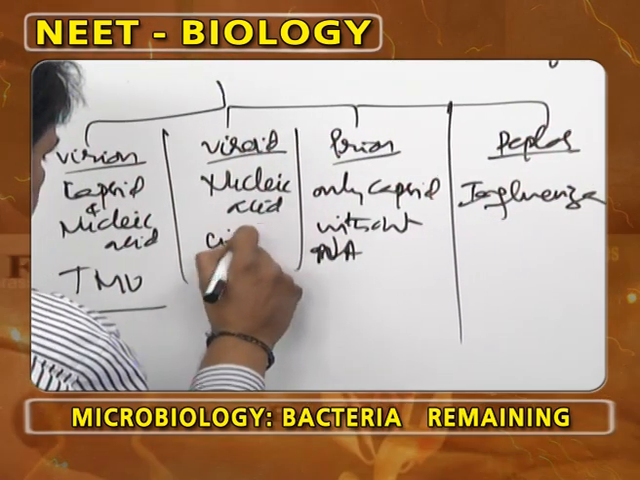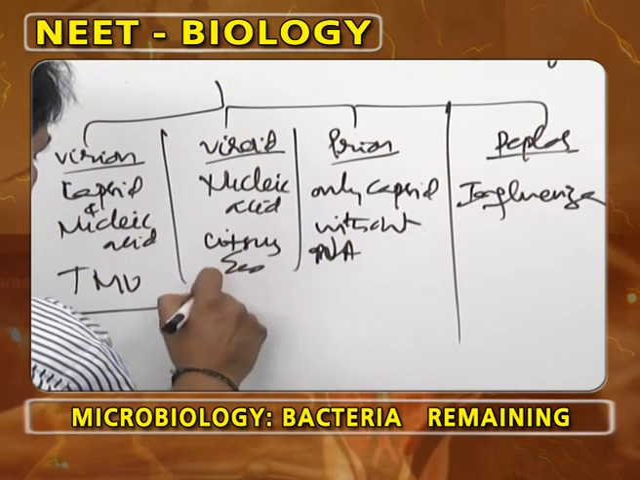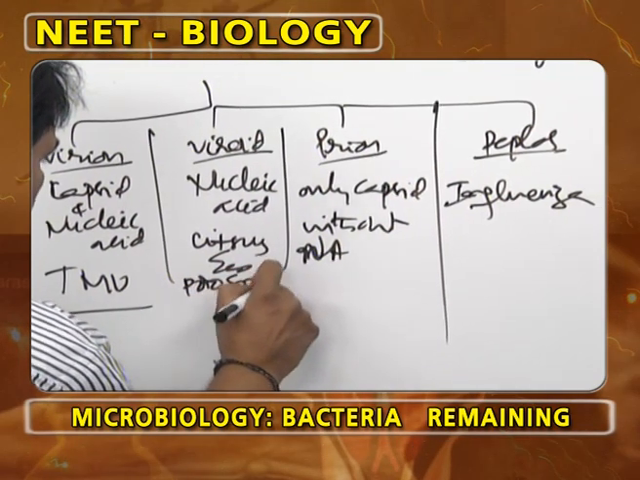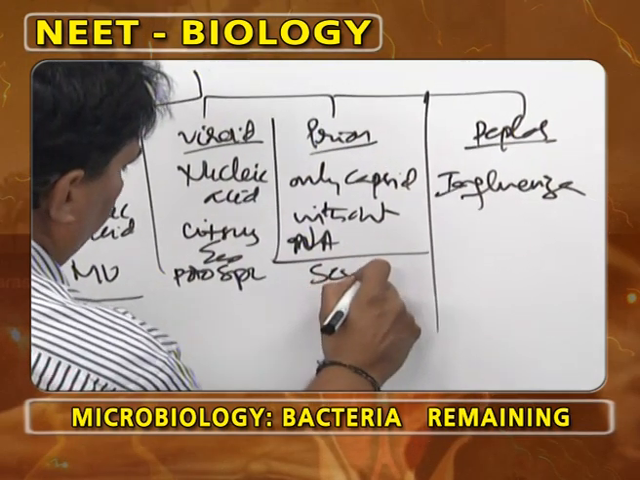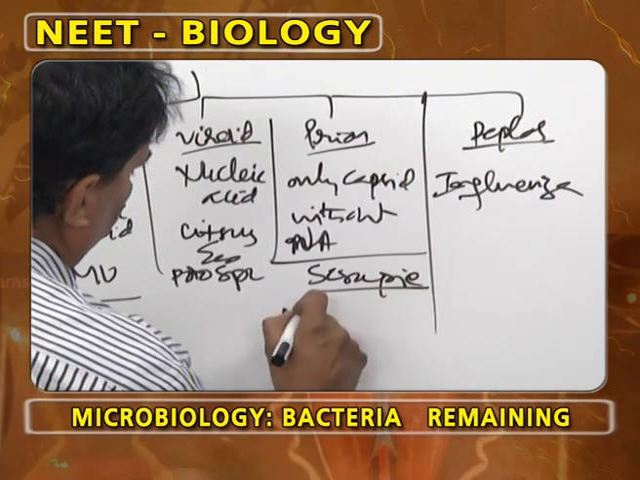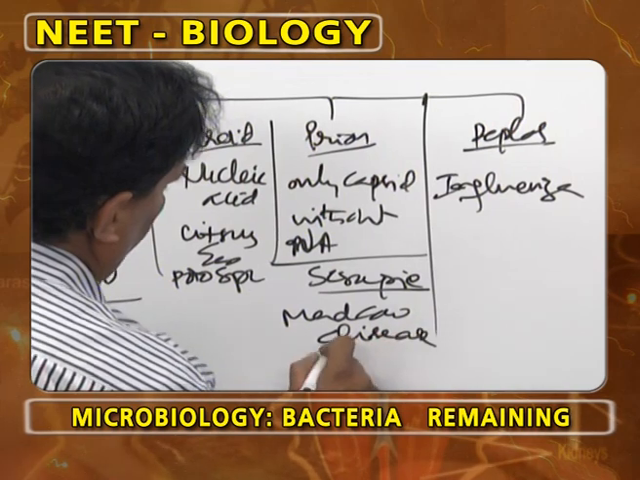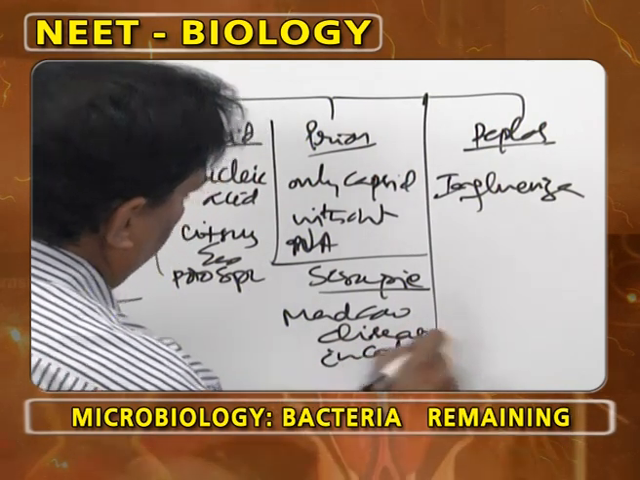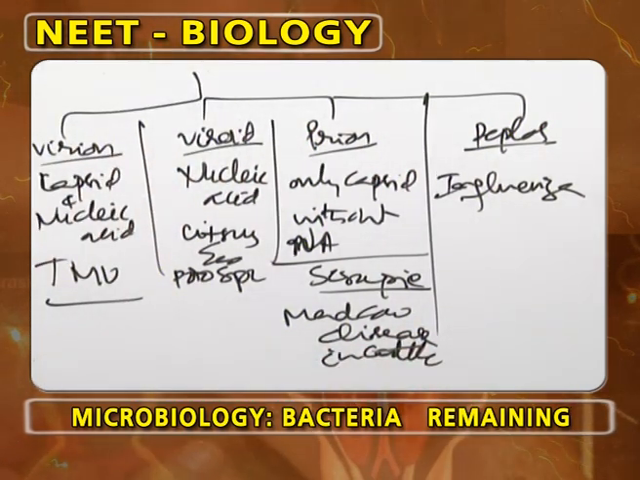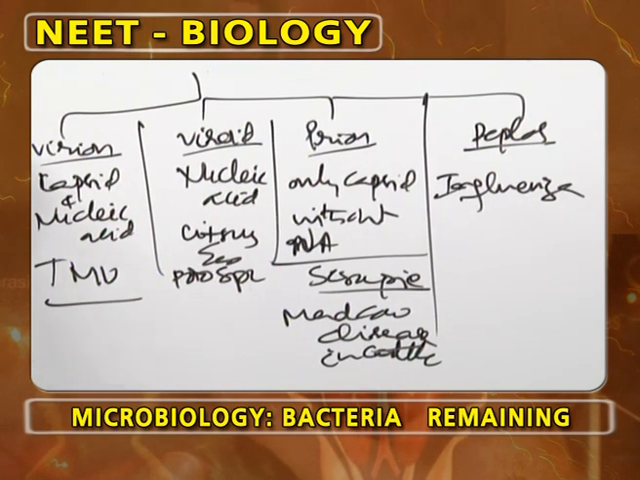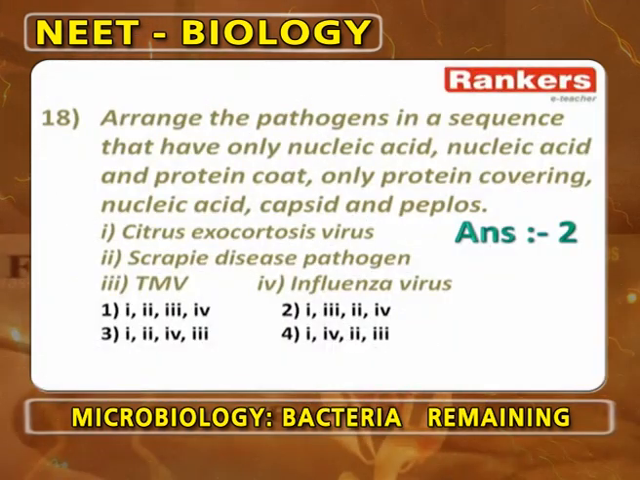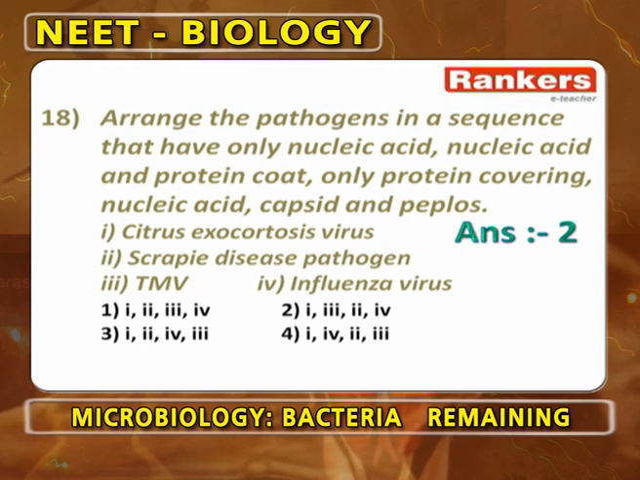For viroid, the examples are citrus exocortis virus and potato spindle tuber virus. For prion, scrapie disease in sheep and mad cow disease in cattle and other animals. So, virion, viroid, prion, peplos. Based on this concept, this question is given.